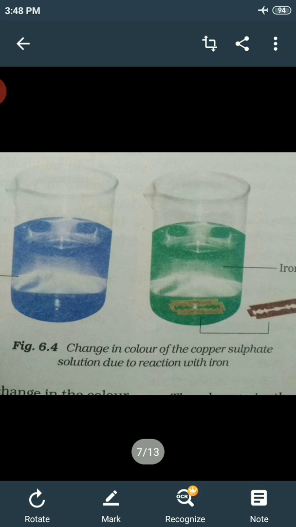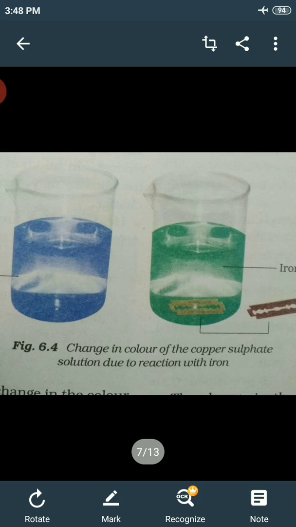Take out the nail or the blade. Has it changed in any way? The changes that you notice are due to the reaction between copper sulfate and iron. The color of the solution changes from blue to green due to the formation of iron sulfate. This iron sulfate is a new substance. The brown deposit on the iron nail is copper. So it is another new substance.